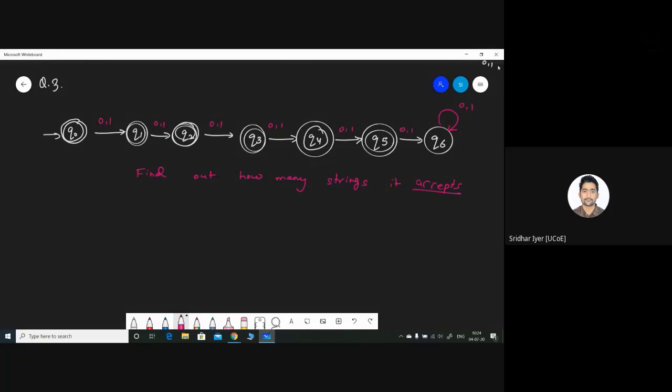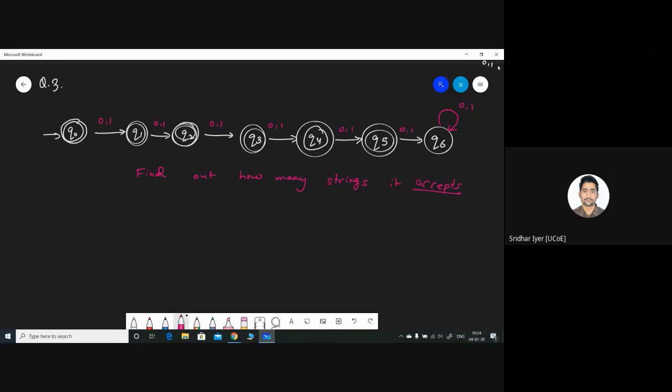This is the diagram given to you. Q0 to Q5 are final states. Intentionally, Q6 is not kept as a final state. Go through it and tell me how many strings are possible. How many strings will it accept? Try first, and then I will give you options later on. First, try to get the answer.